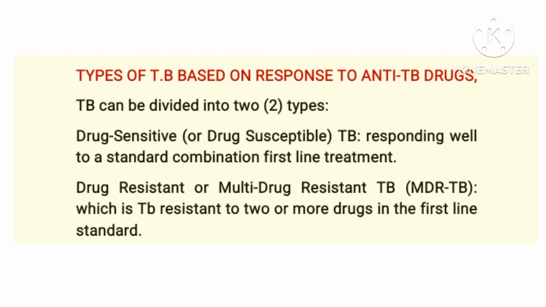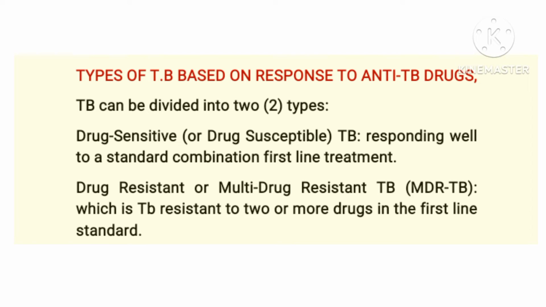Classification of TB. TB is classified based on response to anti-tuberculosis drugs, under which we have drug-sensitive TB, that is the TB that the drugs can actually treat or respond well to with a standard combination first-line treatment, and drug-resistant TB.